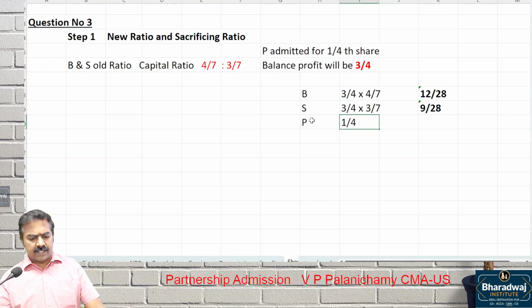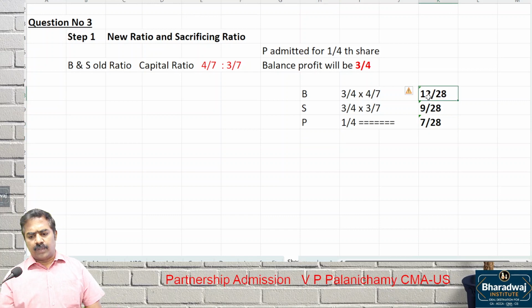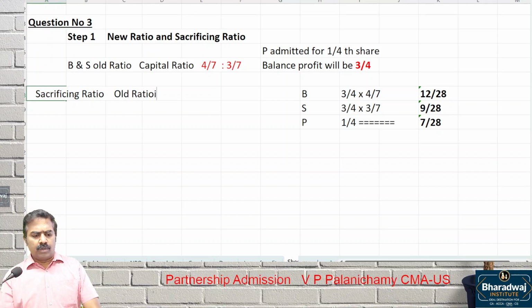1/4 can be written as 7 times earlier, so it will be 7/28. So this is the new ratio, 12:9:7. We want the sacrificing ratio, same as the last question. How to work it out? Old ratio minus new ratio, for B and S.